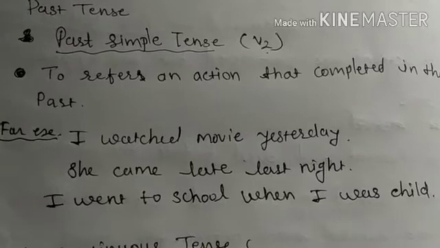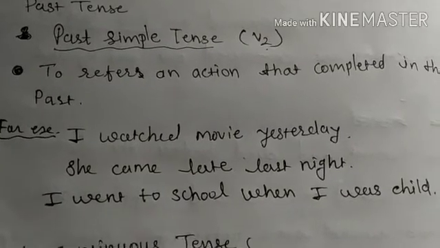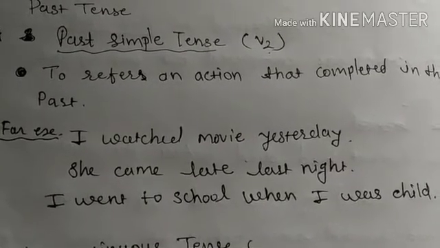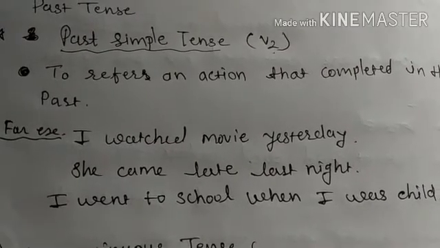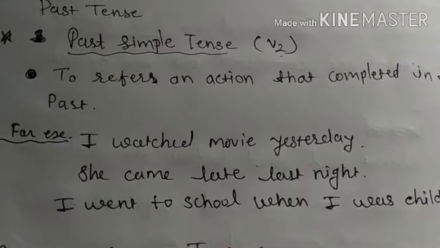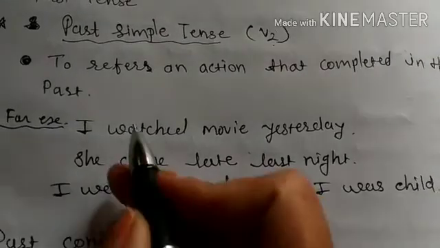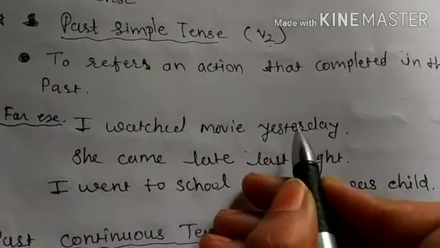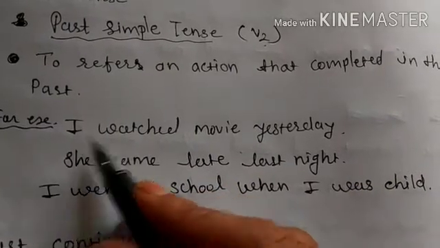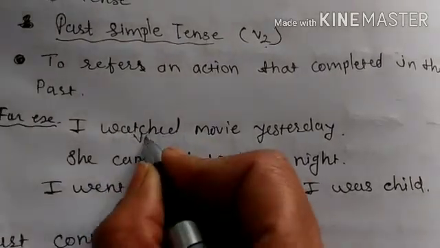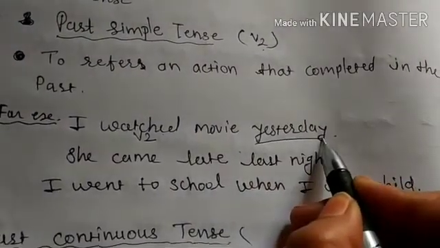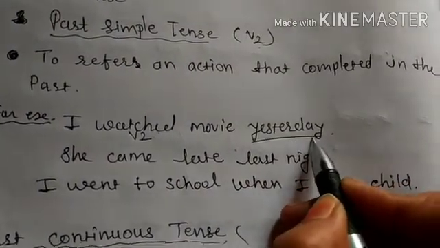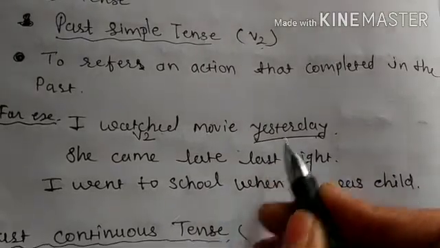We only talk about a past action which was completed in the past. So completion of action is very important in past simple tense. We just talk of an action which was completed in the past. For example, I watched a movie yesterday. So I watched a movie, watched is V2. Yesterday shows time, it is past time, and the action completed in the past.